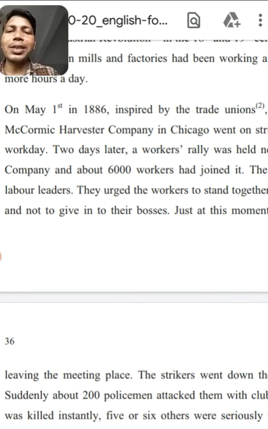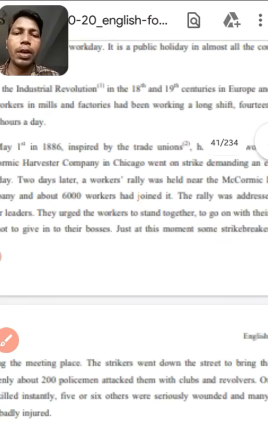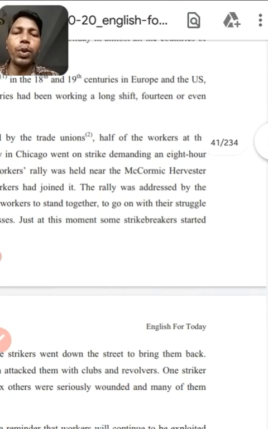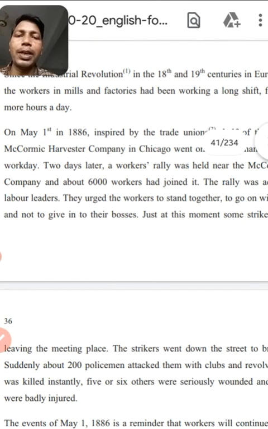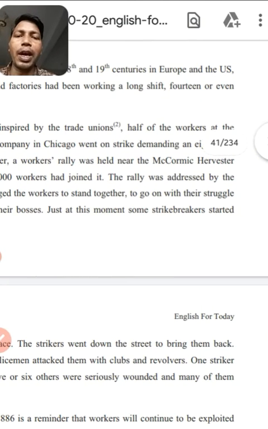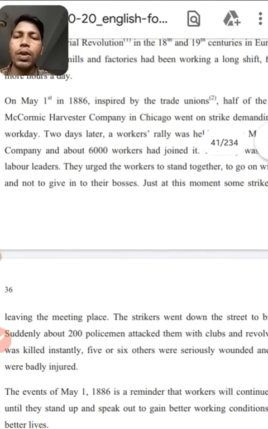On May 1st in 1886. You have to remember the date. On 1st May in 1886, inspired by the trade union, means who inspired the workers of McCormick Harvester Company? The trade union. Dear students, half of the workers at the McCormick Harvester Company in Chicago went on a strike, demanding an 8-hour work day.